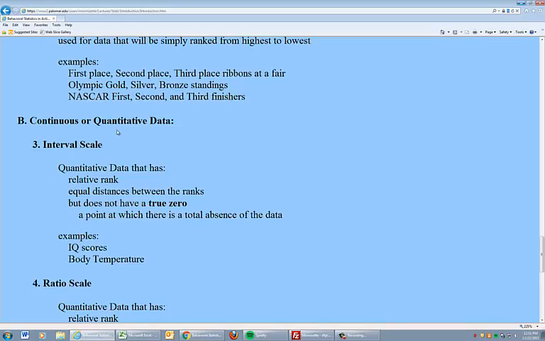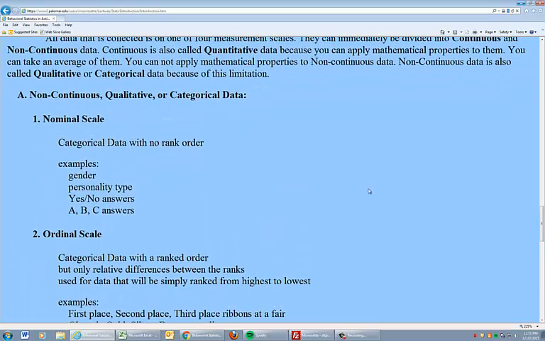In continuous quantitative data, the big characteristic is that you can calculate an arithmetic mean of this data. So it's a list of numbers, 2, 7, 8, 20, 13, 49, and you can calculate a mean of that data. As opposed to categorical data up here that are simply categories, like gender.